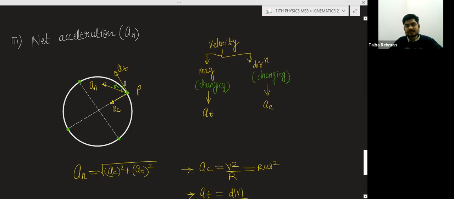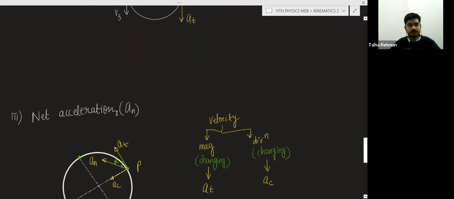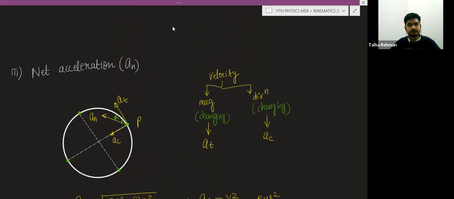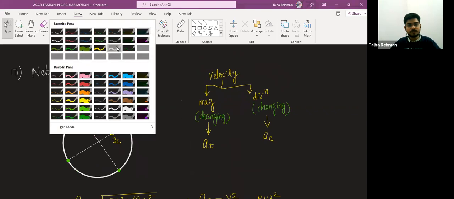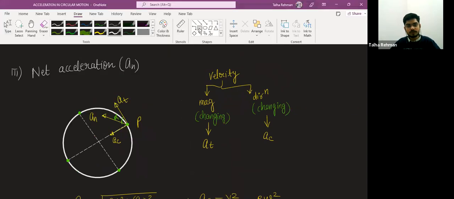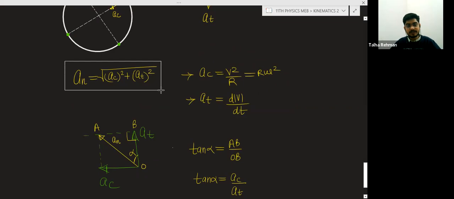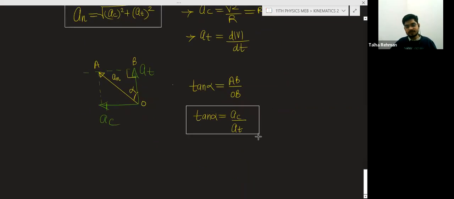Sometimes the tangential acceleration is known as the parallel acceleration, because the direction of the velocity is in this direction, and the centripetal acceleration is known as the perpendicular acceleration. Mainly you have to know what the net acceleration in circular motion is and what tan alpha is.